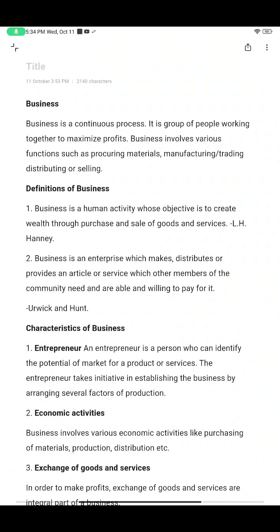So why will a person or a group of persons do business? Business involves various functions, from procuring materials to selling, which creates wealth. How does it create wealth? In terms of selling and purchasing goods and services, right? This is a business statement, or you can say a business concept. Every business will have various kinds of functions.